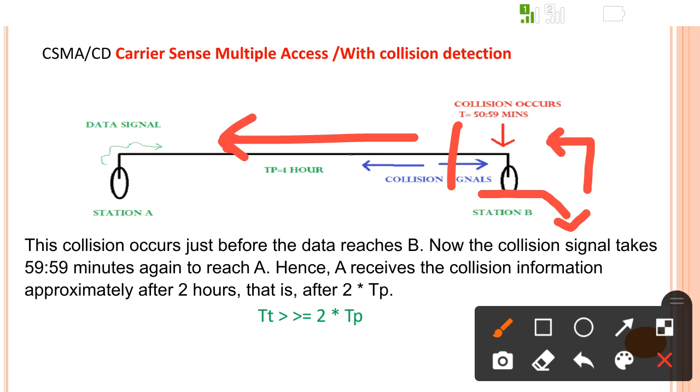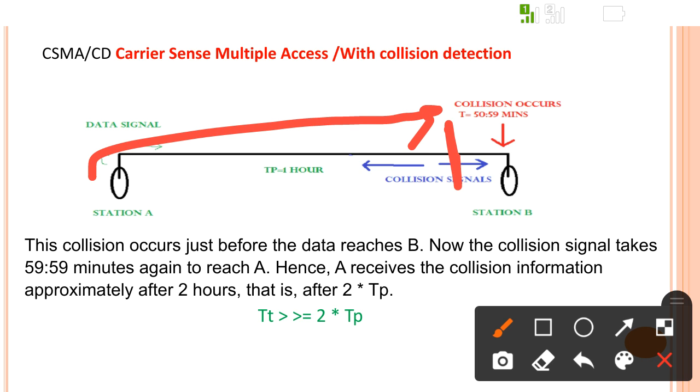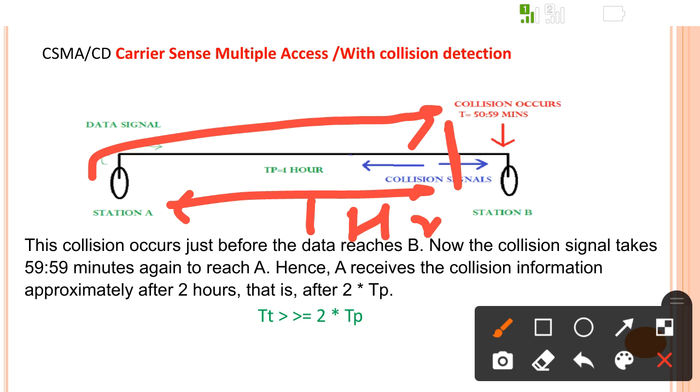But this is not the case for station A, because station A has been sending data for much longer, and the collision signal takes more time to reach it. Approximately, suppose station A's data reaches B and the collision occurs at that time, which is less than 1 hour, but for the sake of explanation suppose it is 1 hour.